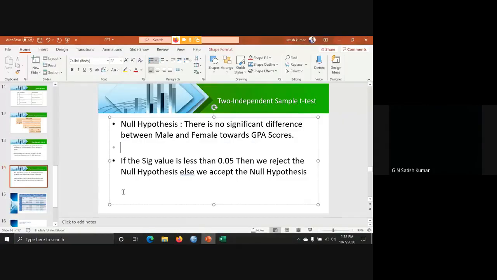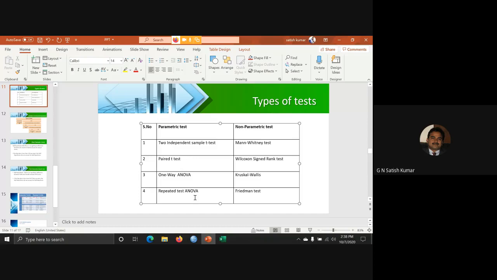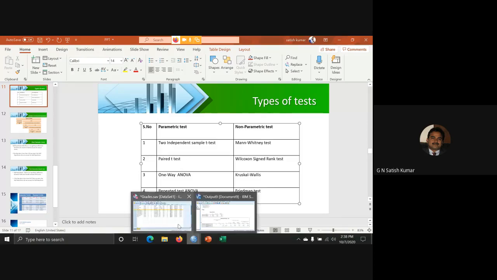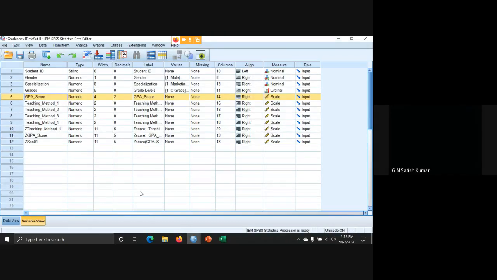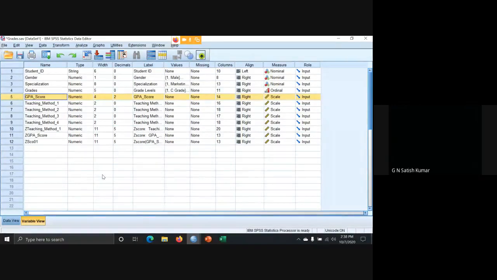Now we will discuss the other test. Till now we discussed the two-sample independent sample t-test. Next we will discuss the paired t-test. Shall we go ahead with the paired t-test? Yes, sir. In the paired t-test, we will be having two samples. For example, you can see these 105 respondents are there.